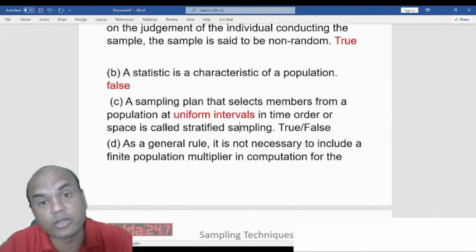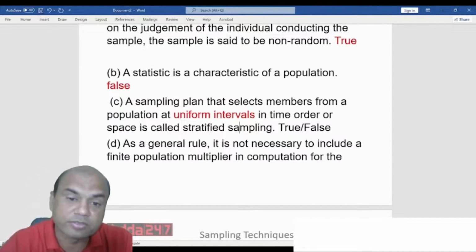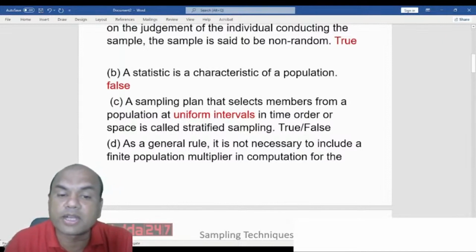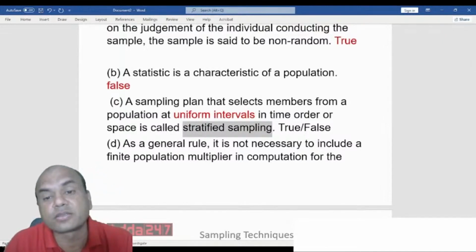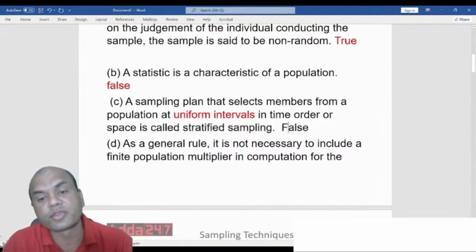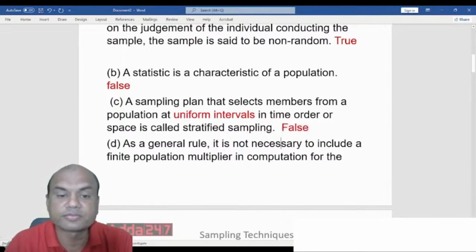Now all of you have to search it. You might have the answers also. So this is uniform intervals, which means it is not stratified sampling. It is called as systematic sampling. So the answer over here is false again. Okay? It is false. Got it, everyone?